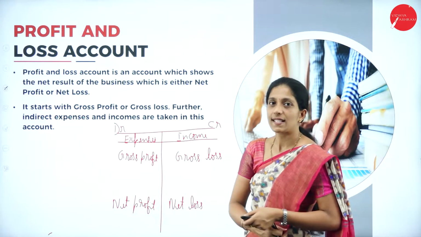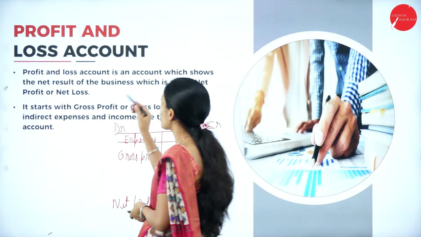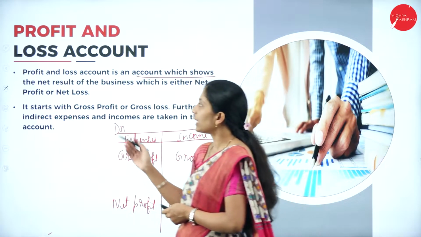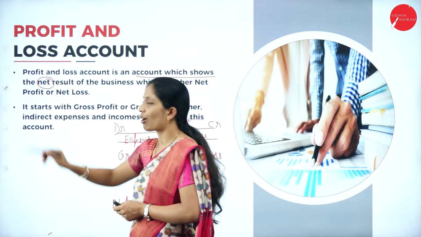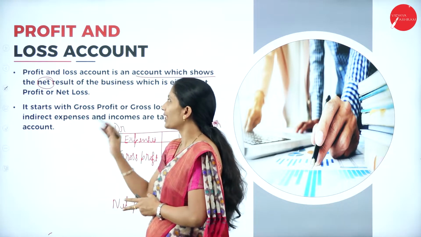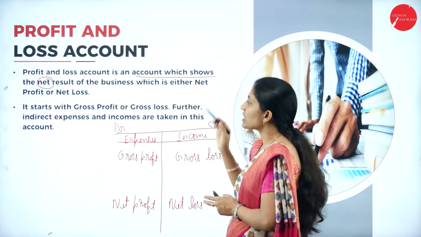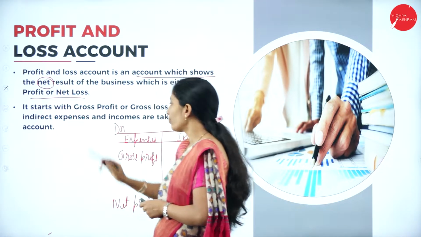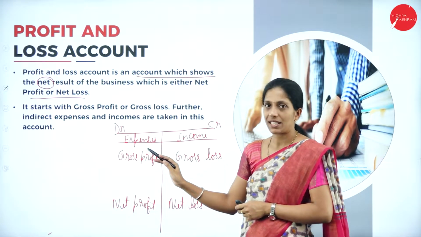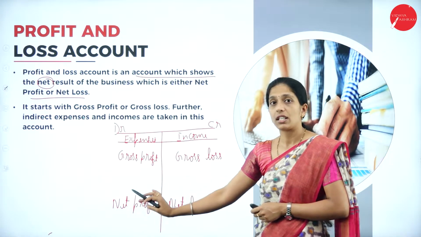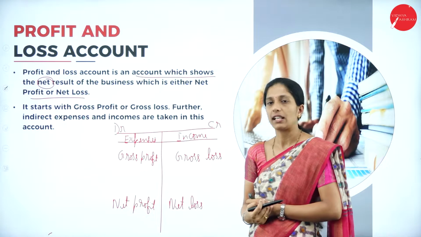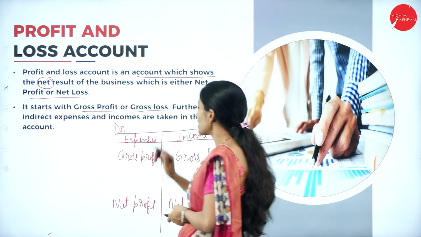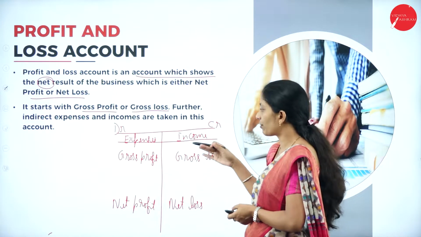Let us see what the profit and loss account is. The profit and loss account is an account which shows the net result. In the trading account, we show the gross result. Here, we show the net result of the business, which is either net profit or net loss. If the credit side is more than the debit side, then it is net profit. If the debit side is more than the credit side, then it is net loss. It starts with gross profit or gross loss because it is a continuation of the trading account.